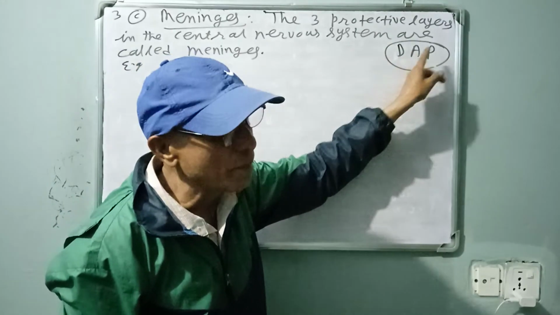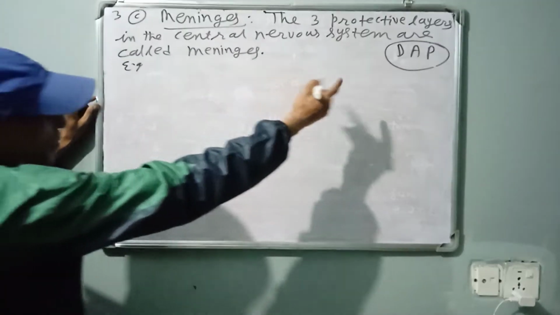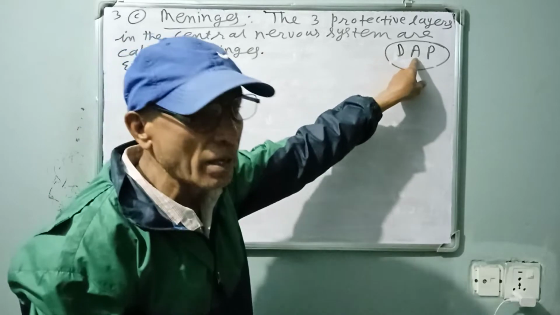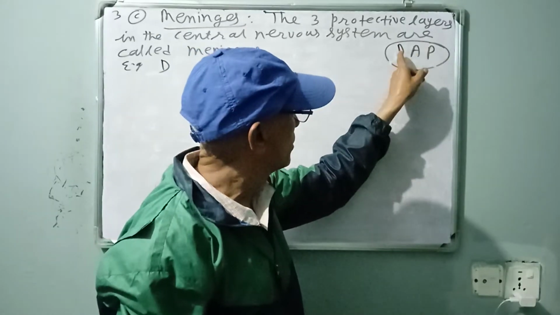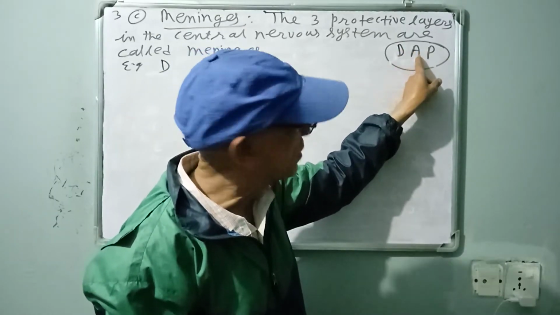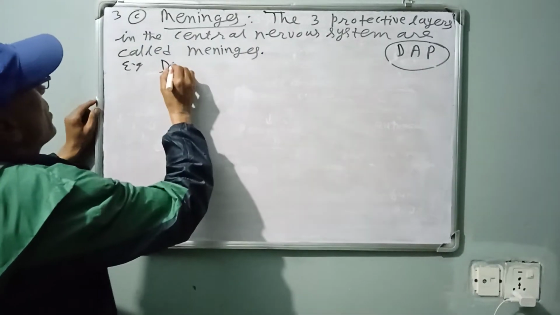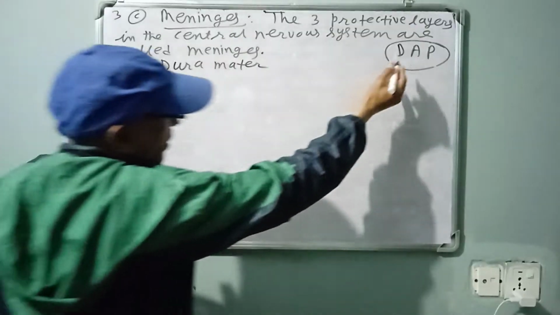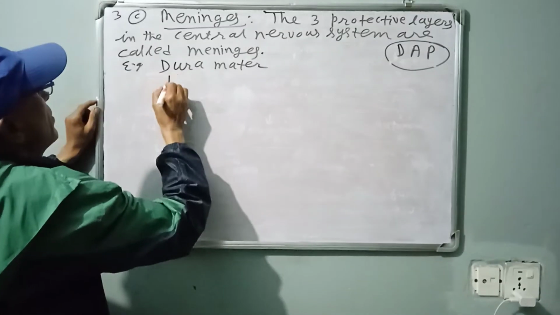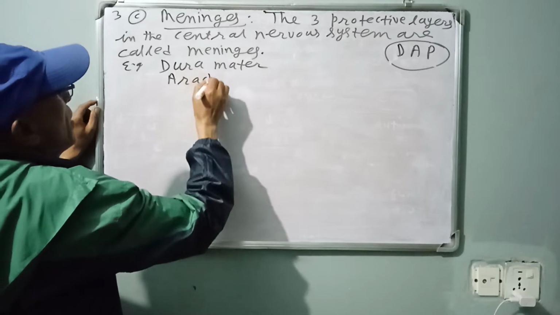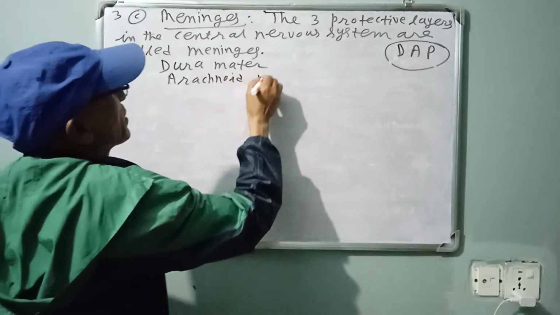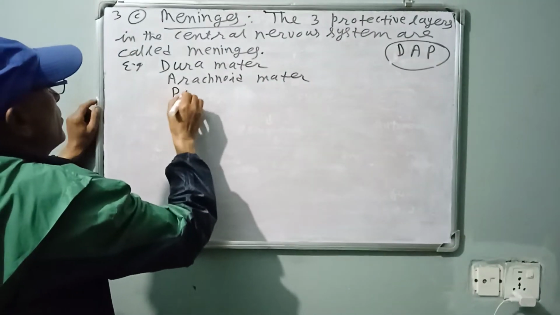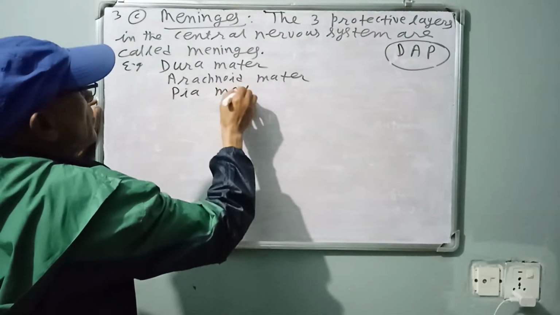Any DAP. D, just the outermost layer, second layer and innermost layer: dura matter, arachnoid matter and pia matter. D for dura matter, A for arachnoid matter and P for pia matter.